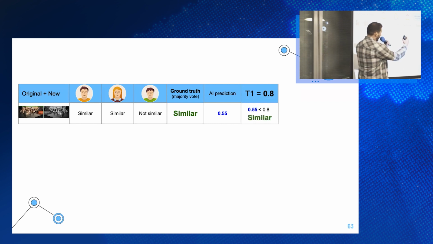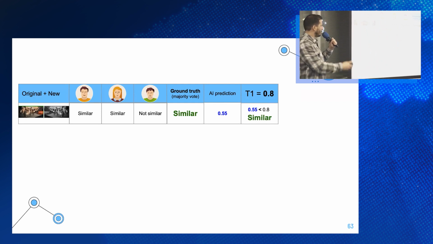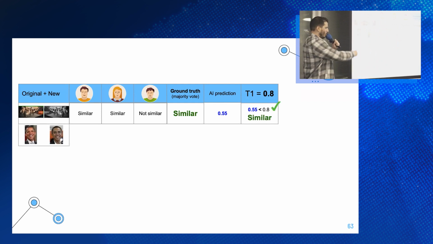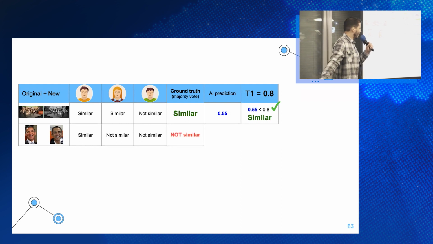Because the actual distance is smaller than the threshold, we say similar. Okay, cool, let's choose another pair, the other pair of the 2 Baracks. Reviewer number 1 said it's similar. Also, the other 2 said it's not similar. The ground truth is not similar, right?